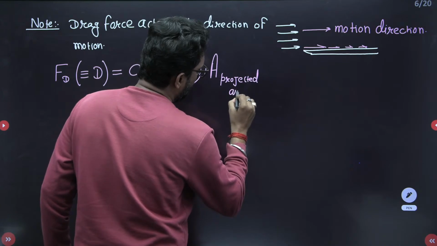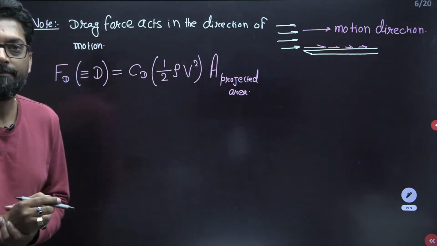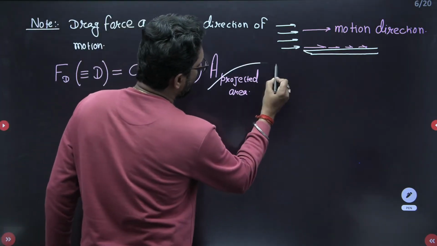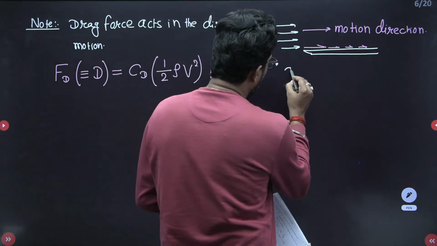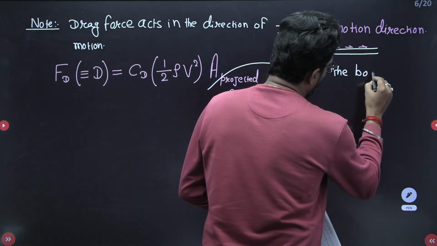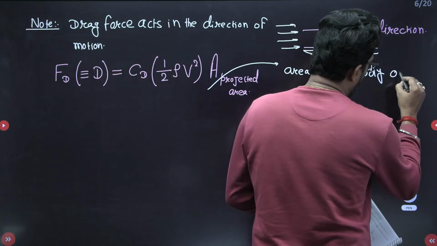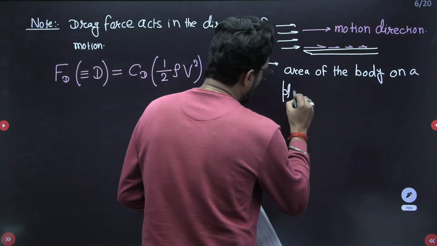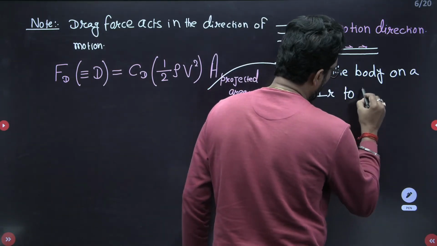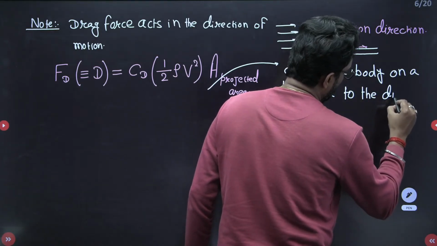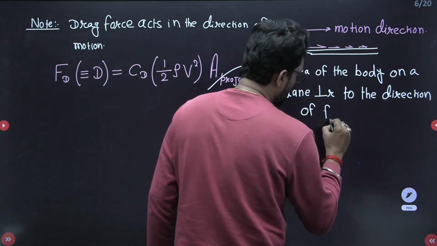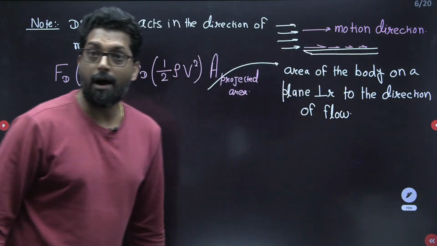Projected area, yeah, exposed area. Now my dear, what is the projected area? That means the area of the body on a plane perpendicular to the direction of flow. How will it be assumed?